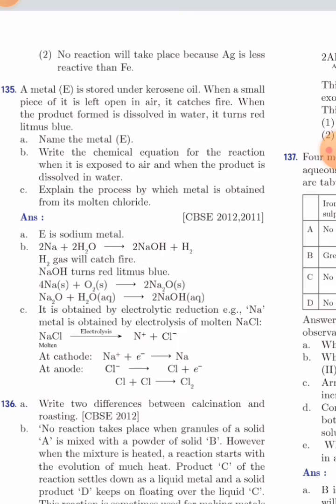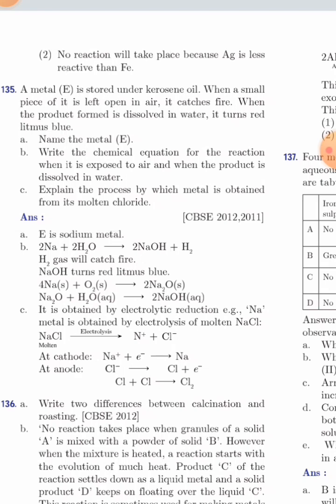Explain the process by which the metal is obtained from its molten chloride. It is obtained by electrolytic reduction. Sodium metal is obtained by the electrolysis of molten sodium chloride. Here you can write: molten NaCl on electrolysis, Na and Cl will separate at the cathode and the anode.